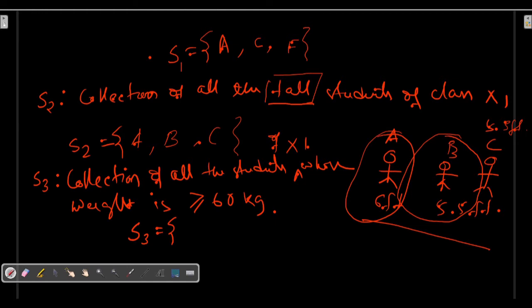Now suppose B's weight is 60 kg. Okay, that means he can be in this collection. Suppose I am having some conditions. Suppose C's weight is also more than 60 kg. Likewise, F's weight is 60 kg, G's weight is 60 kg. Suppose that. Okay, so now you can see here the property is that those students whose weight is greater than or equal to 60 kg can be in this collection.